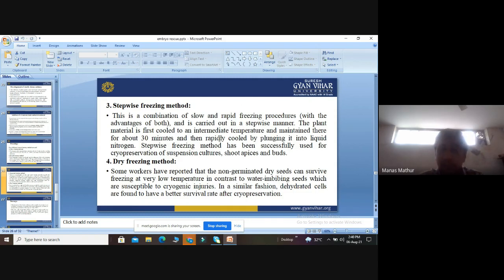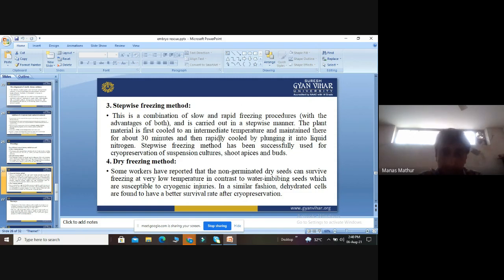The stepwise freezing method has been successfully used for the cryopreservation of suspension cultures. Suspension cultures are cultures which are kept in liquid media, without agar agar. They are not kept in solid media. They are also successfully used for the shoot apex in buds.